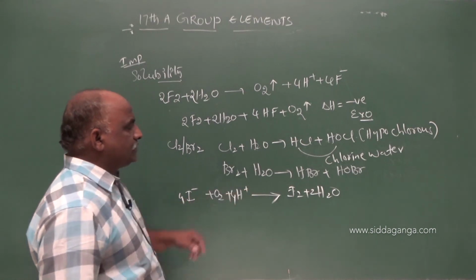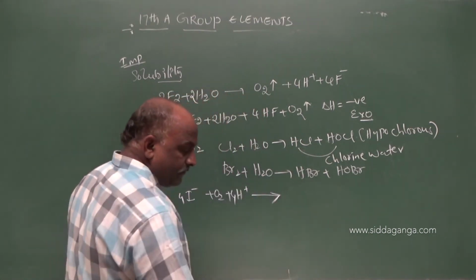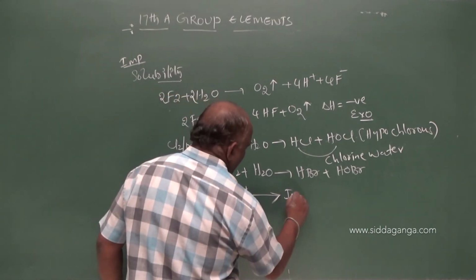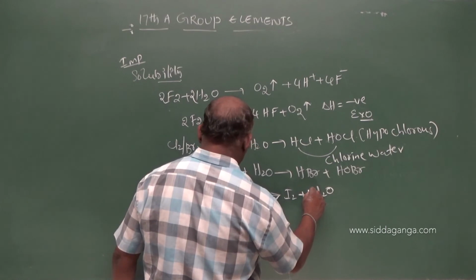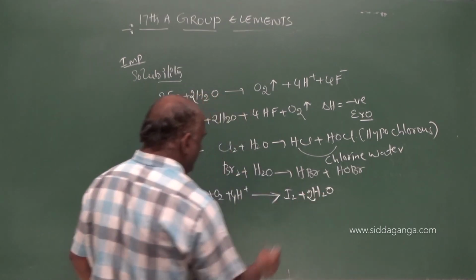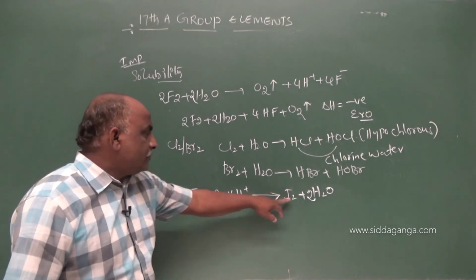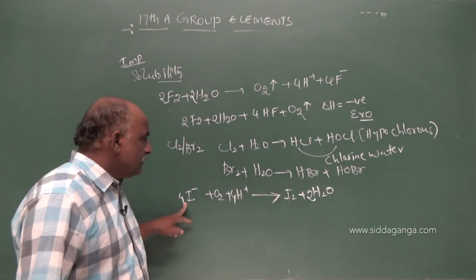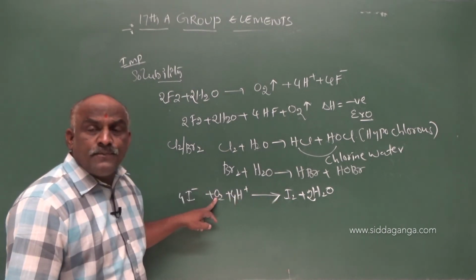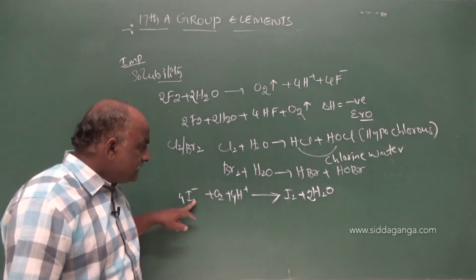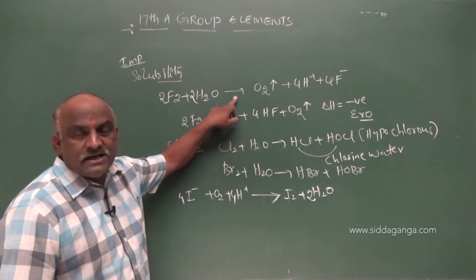Once you observe this reaction, my dear students, iodides are oxidized to iodine with respect to oxygen. So this reaction is the reverse of the first reaction.